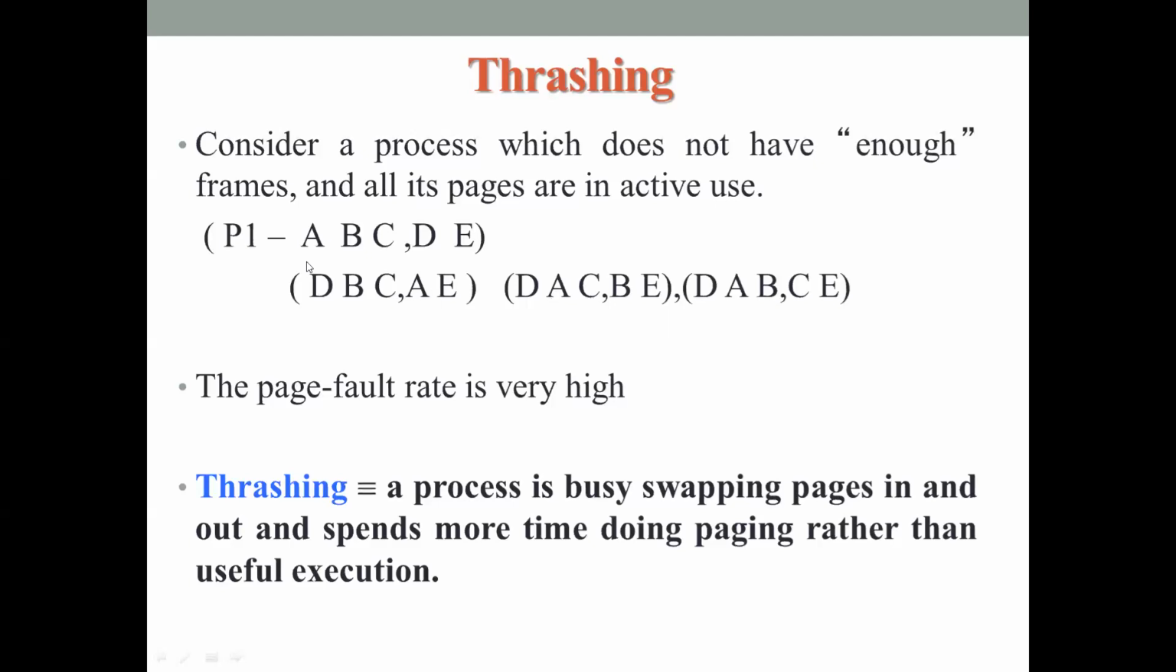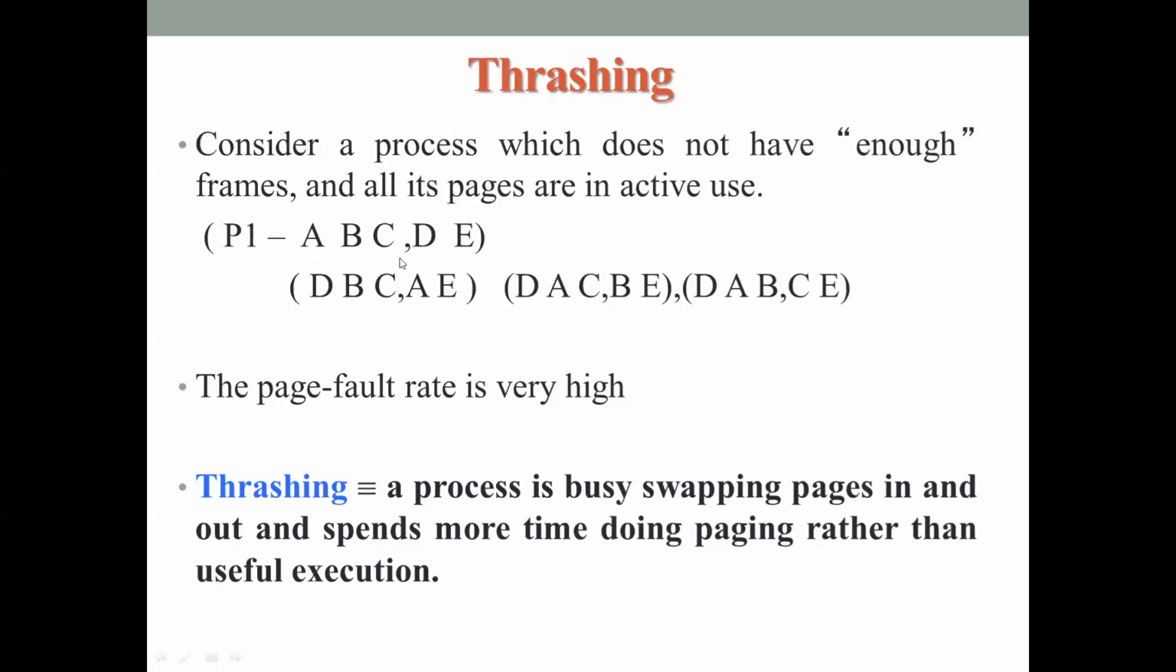I'll just repeat. Consider a process which contains 5 pages. 3 pages are there in the primary memory, and 2 pages are there in the secondary memory. All these pages are in active execution. This process is in active execution, so it needs all its pages for completing its execution. But it does not have enough frames. That is a very important terminology you have to note. It is not provided with enough frames. If it has 5 pages, it needs 5 frames to complete its execution.